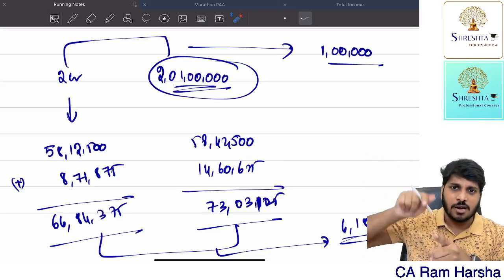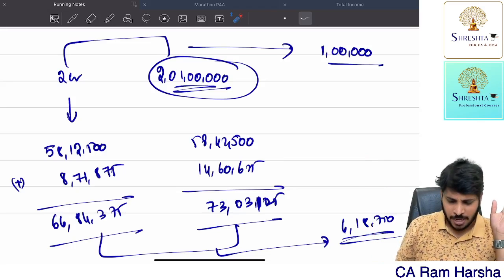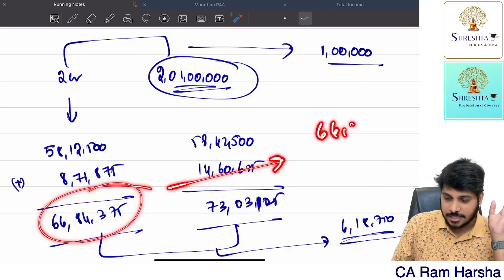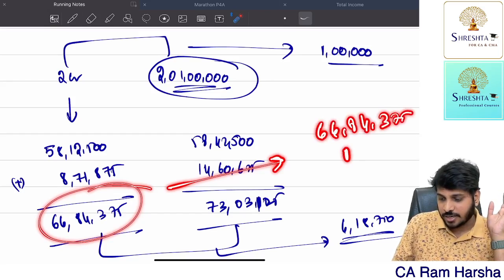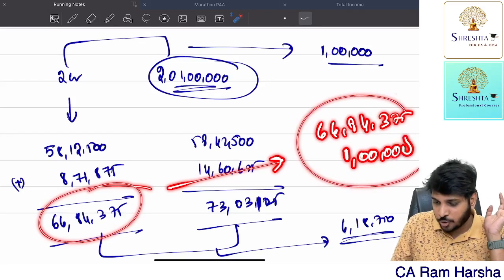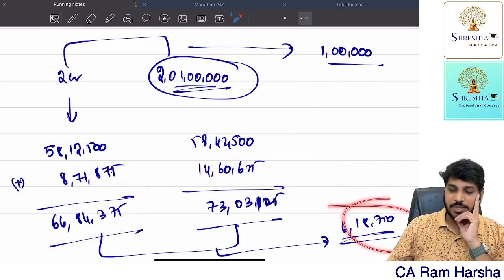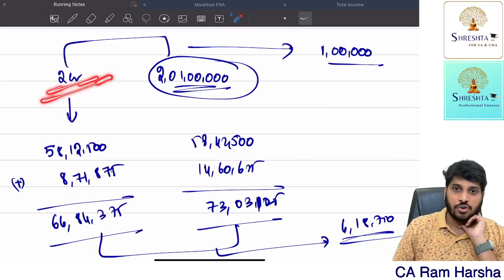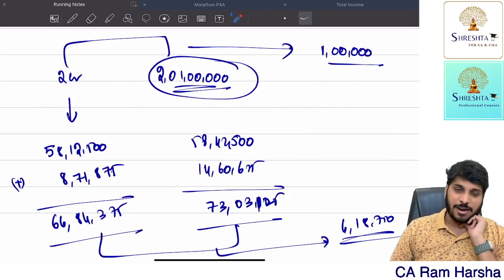Tax on the income I should pay. I will give you the income itself. So whatever my tax is, 66,84,375, for that I will add my 1 lakh rupee income and pay you directly. Don't ask me this amount. Consider my income is only 2 crore. This 1 lakh I am donating to the income tax department.